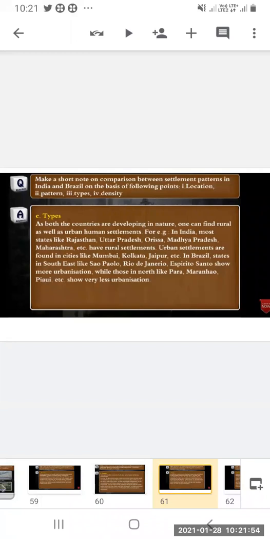In Brazil, states in the southeast like Sao Paulo, Rio de Janeiro, Espírito Santo show more urbanization. While those in the north like Pará, Maranhão, and Piauí, etc., show very less urbanization.